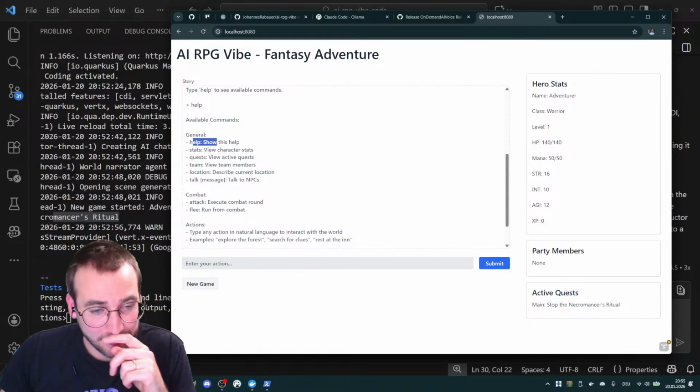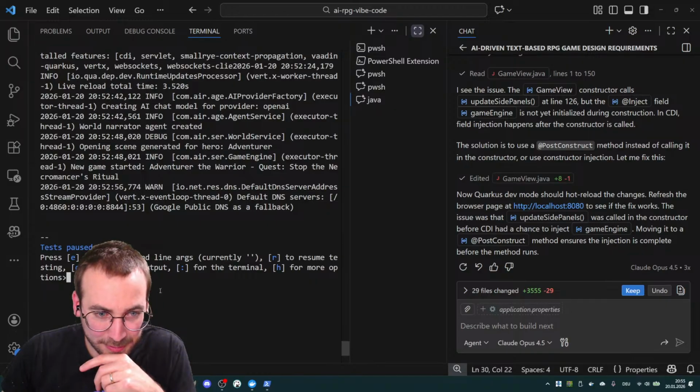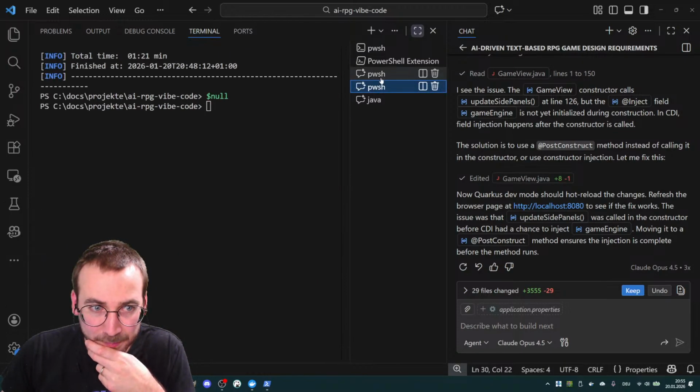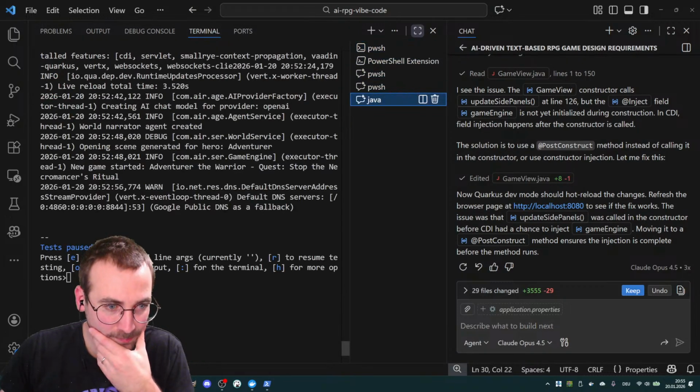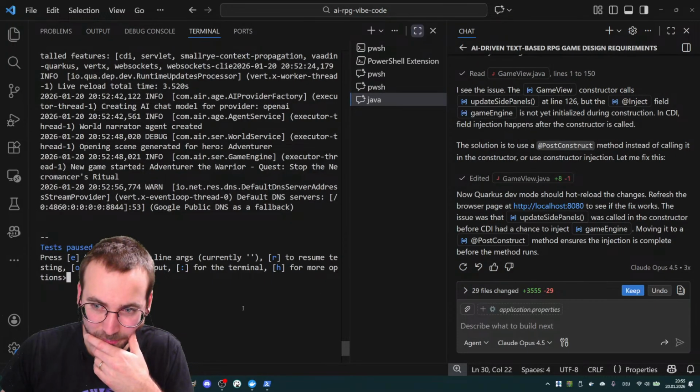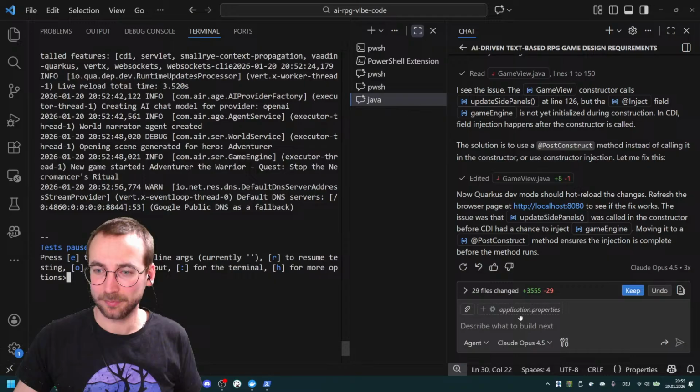But this is AI generated as well, right? We don't have any output. Where is it running? Where is this program running on? Yeah, we keep that.